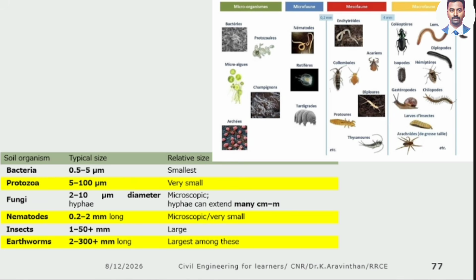Above that you have protozoa. This is much larger than this. Can you see protozoa here? It will be like this. Typical size is 5 to 100 micrometer. This is their size. Above than that you have fungi.